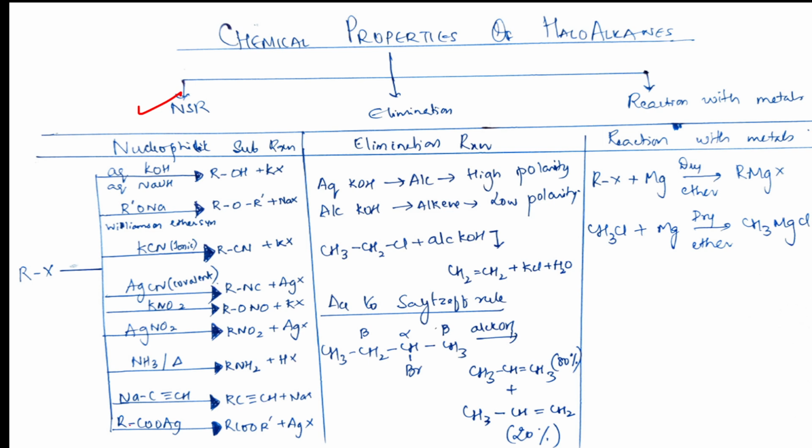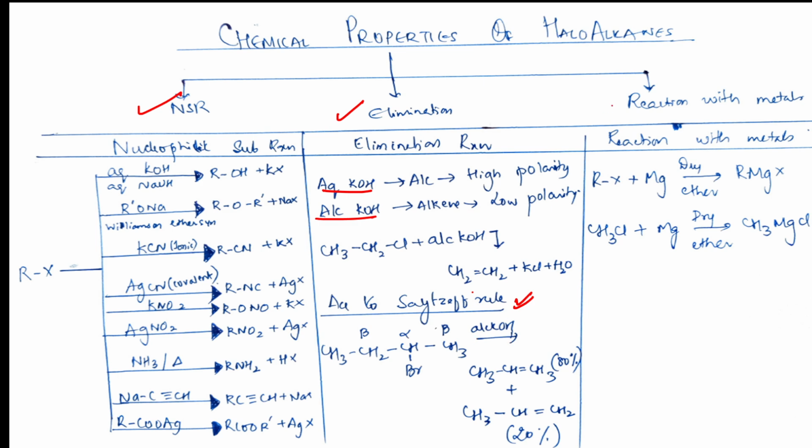All are listed out here. One is elimination reaction, where we are using aqueous KOH and alcoholic KOH, where alcoholic KOH is giving us alkenes. So I've given the Saytzeff rule also here, where you'll be getting the sets of the rule where the reaction happens in the presence of alcoholic KOH. So both are given here.